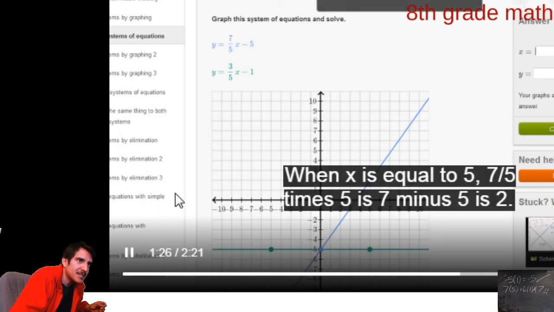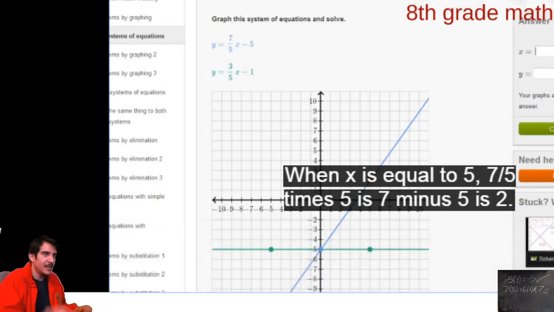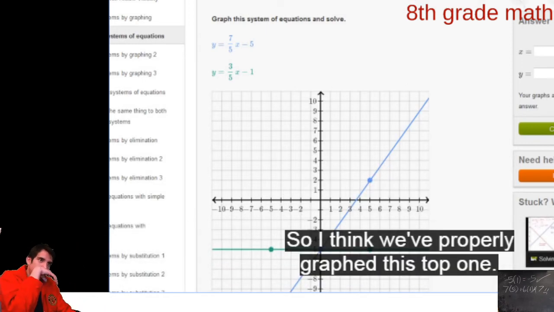When x is equal to 5, 7/5 times 5 is 7, minus 5. So he's graphing this the same way we were graphing this. We're going to see what point where these lines intersect. So I think we've properly graphed this top one.